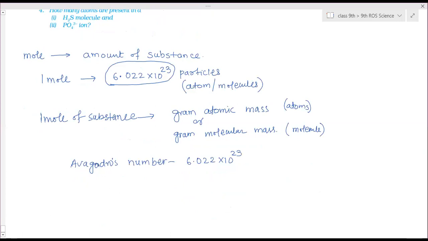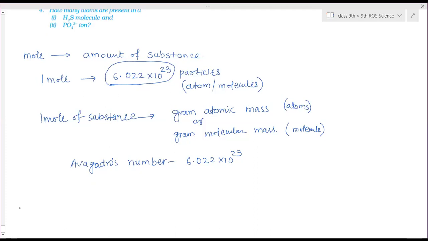Avogadro was a scientist who found out this number of particles. Actually, it is 6.023 into 10 to the power 23 particles. The calculation was somewhat difficult, so they have made it 6.022 so that it is divisible by 2, and we can easily divide it by 2. Otherwise, with 6.023 the calculation will be somewhat complicated. From 11th onwards, you have to take 6.023 into 10 to the power 23. But for 9th, NCERT has reduced this and made it easier for you, so we will use 6.022 into 10 to the power 23.